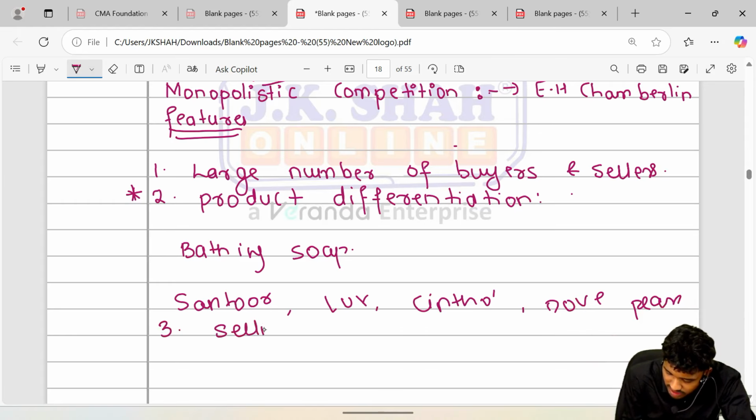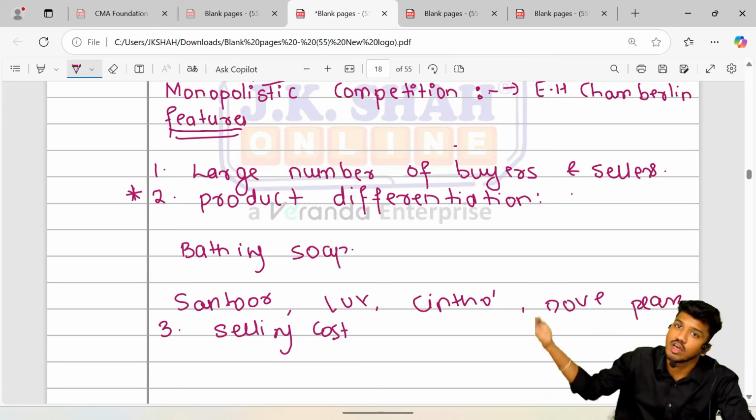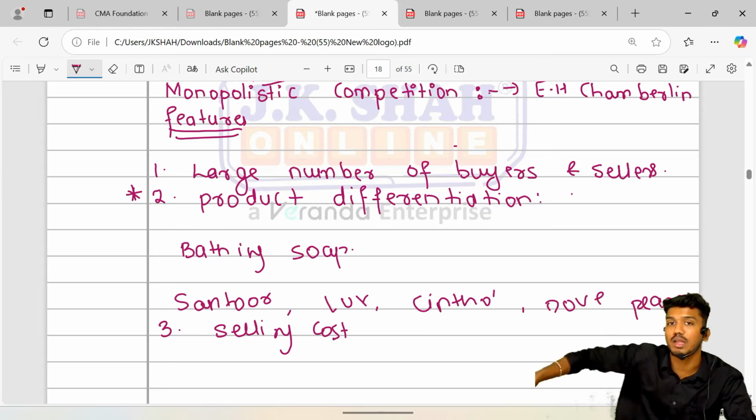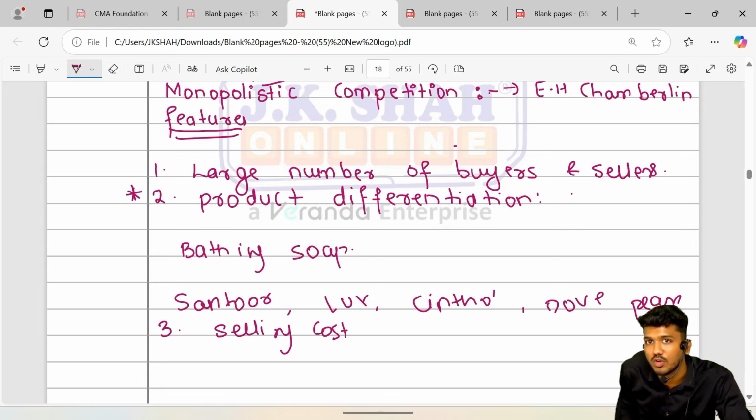That cost is called a selling cost. So the third feature is selling cost. In order to differentiate your product from the market competitors, you incur an additional amount of cost. That is called a selling cost. Selling cost is that cost which has been incurred